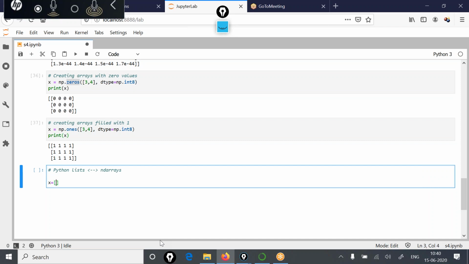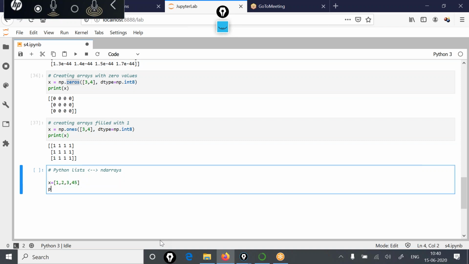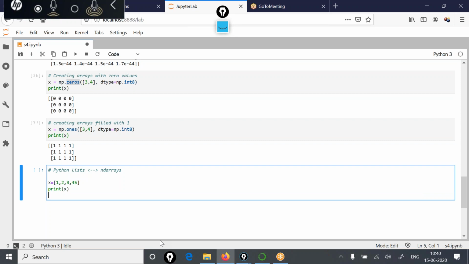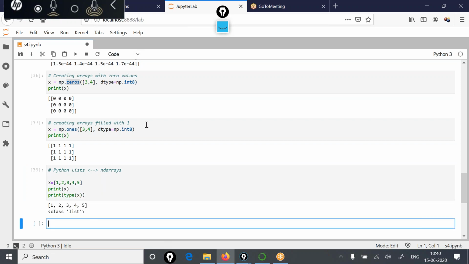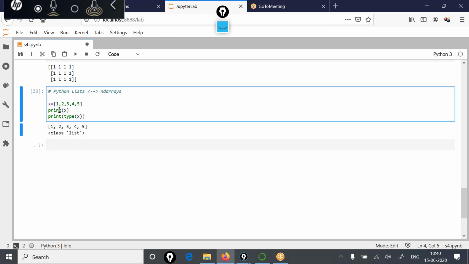So let's create a list like this: 1, 2, 3, 4, 5, and print this list along with its type, type of X. You will see that this X is not a NumPy array, rather this X is a list: 1, 2, 3, 4, 5, and this object belongs to a class named list.